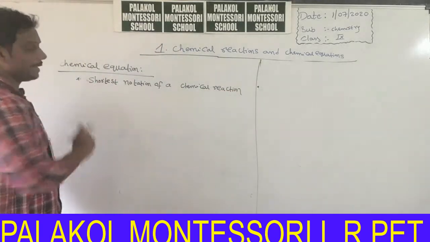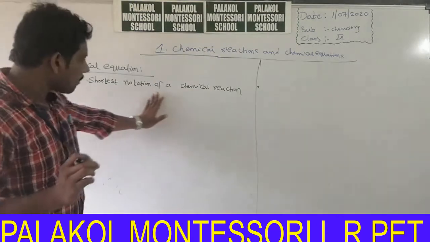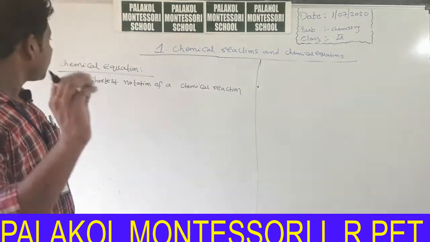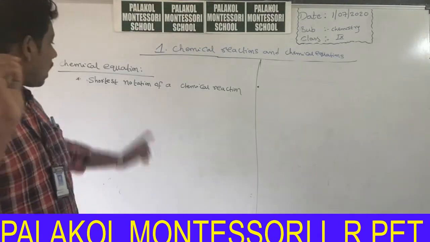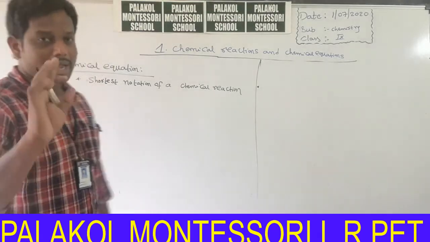Chemical equation is the shortest notation of a chemical reaction.